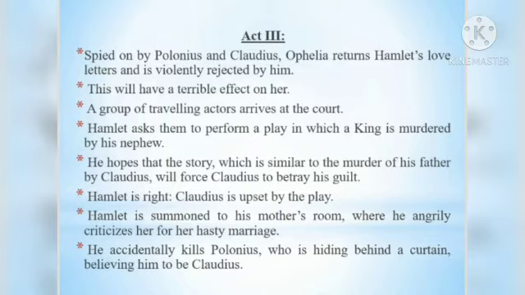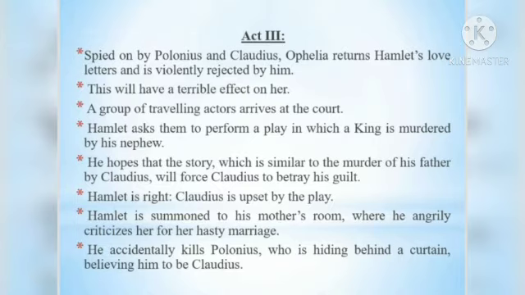A group of traveling actors arrives at the court, and Hamlet asks them to perform a play in which a king is murdered by his nephew. He hopes that the story, which is similar to the murder of his father by Claudius, will force Claudius to betray his guilt. Hamlet is right. Claudius is upset by the play. Later, Hamlet is summoned to his mother's room, where he angrily criticizes her for her hasty marriage. He accidentally kills Polonius, who is hiding behind a curtain, believing him to be Claudius.